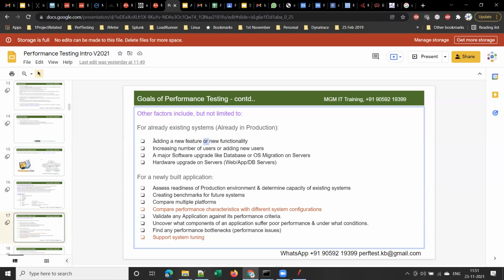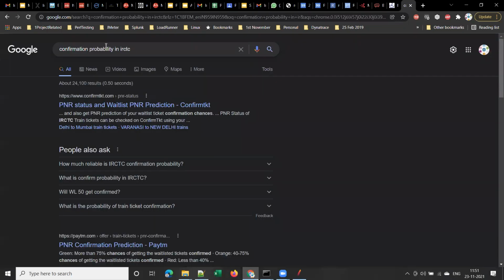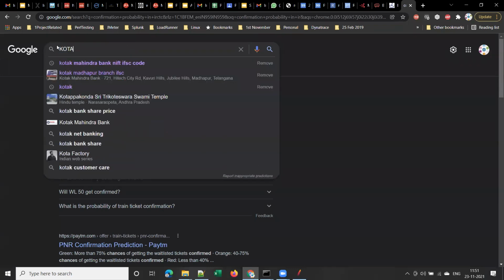So this is one reason for doing performance testing for an already existing application. And next, increasing the number of users or adding new users. Let me give an example of this. Everyone might have known that in 2015 or so, Kotak Mahindra Bank acquired ING Vysya Bank.